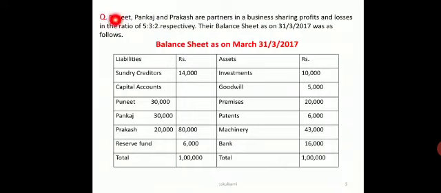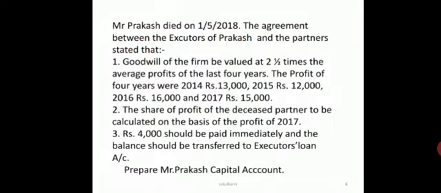Yes, we are having Puneet, Pankaj and Prakash as partners in a firm. Their sharing ratio is 5, 3 and 2, and the balance sheet is given on 31/3/2007. Creditors, then you're having the capital accounts of the partners 30, 30 and 20, reserve fund is 6,000. You're having other assets where 10,000 is investments, goodwill 5,000, premises 20, patents, machinery, bank. So you're having the balance sheet. Now we'll see the other information.